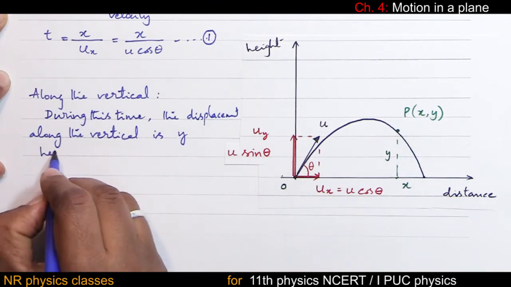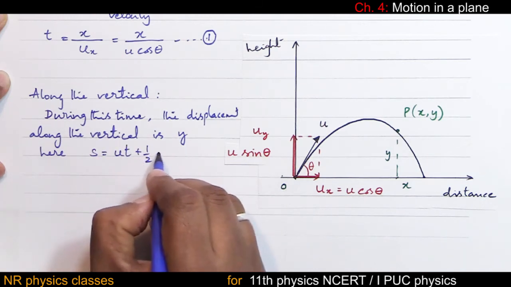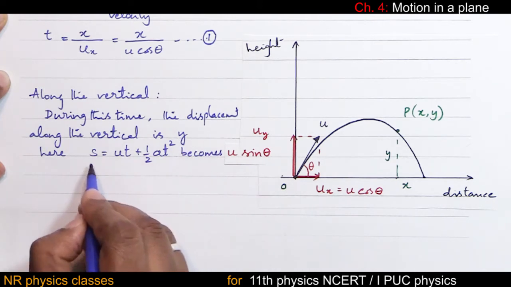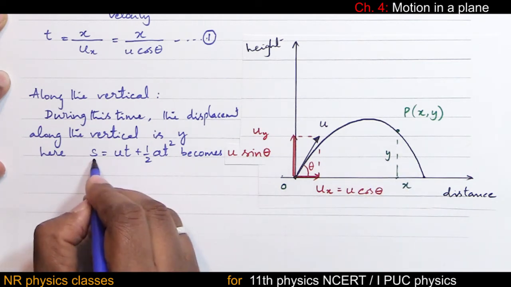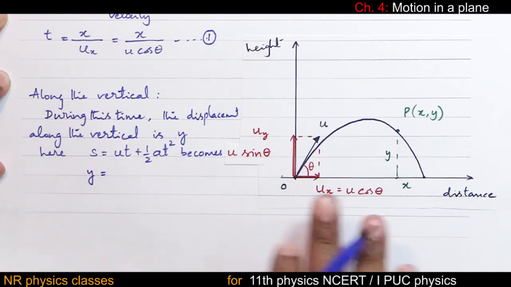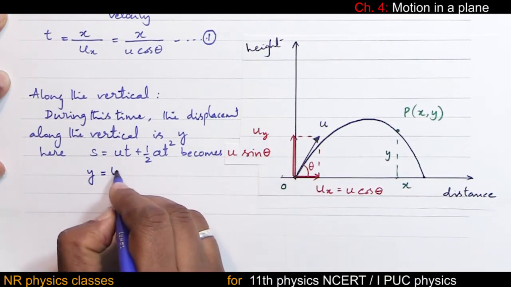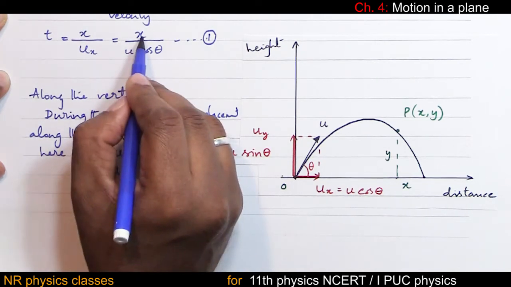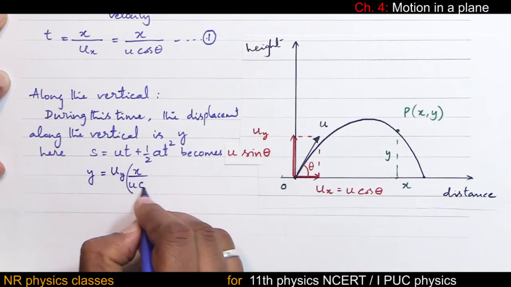Let this be y. So here s equal to ut plus half at square becomes, s is displacement. Displacement along the y-axis is y. So this s becomes y. Initial velocity along the y-axis is uy. t is time. This time is x by u cos theta.